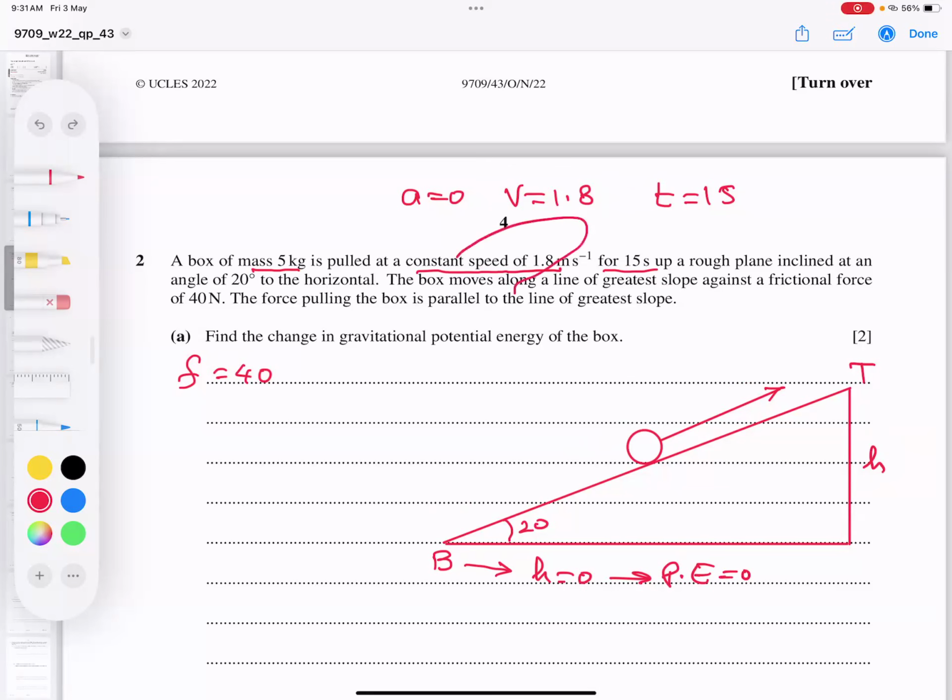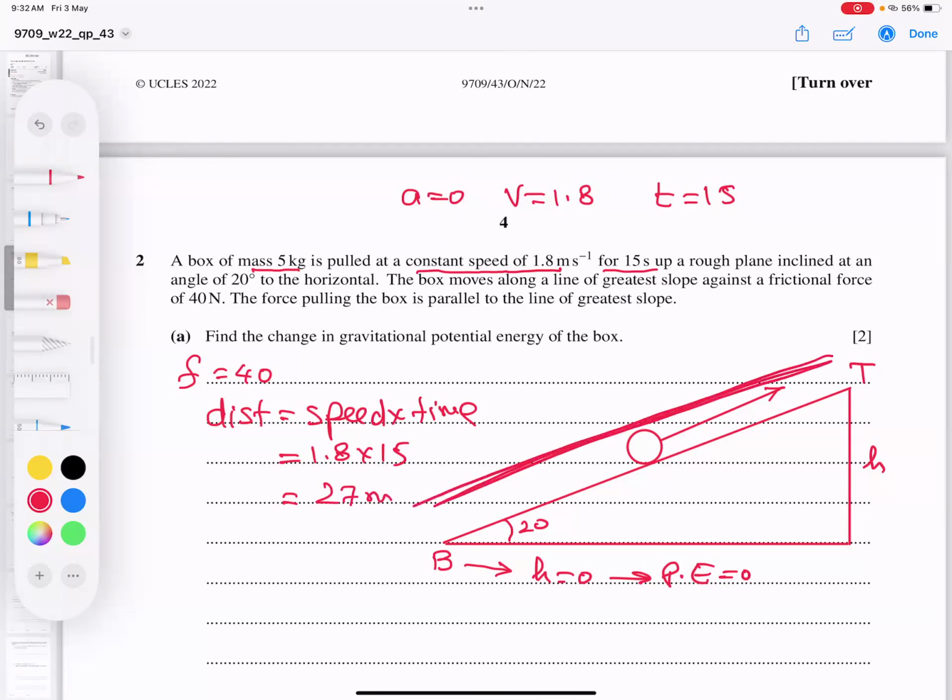How? Because speed is constant. So what is the distance formula? Basically used in lower grades even. Speed multiplied by time is only applicable if speed is constant. So 1.8 into 15, and if I type in the calculator, it gives me 27. So this distance is 27 meters.